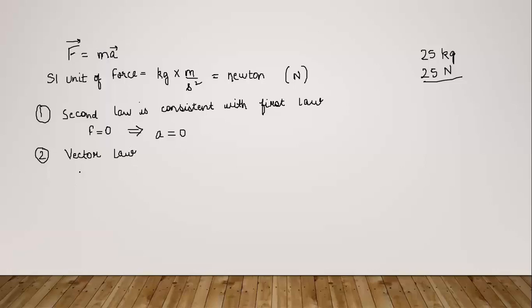So for simplicity, if we want to determine this for the x direction, we can write Fx is equal to m ax, or in terms of momentum, it will be dpx by dt. Similarly, in the y direction, Fy will be equal to m ay, which is equal to dpy by dt.